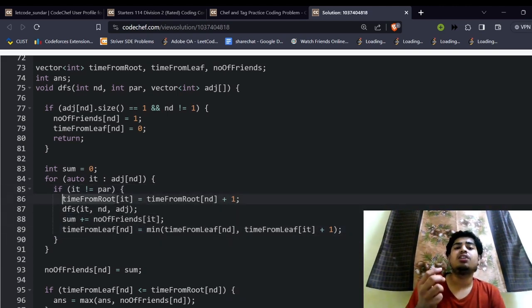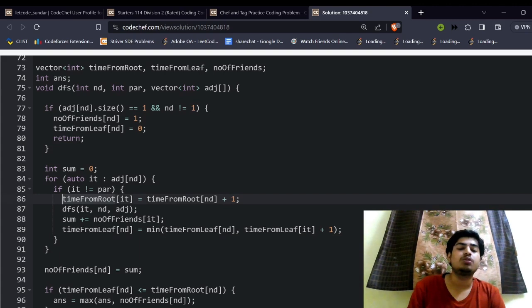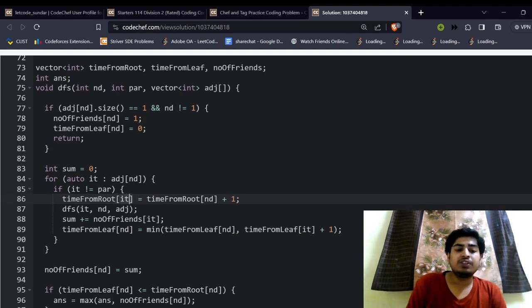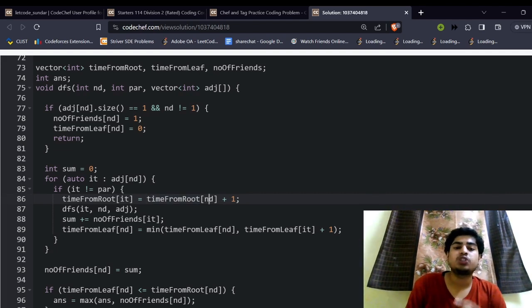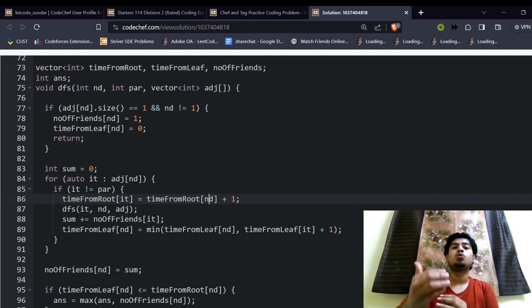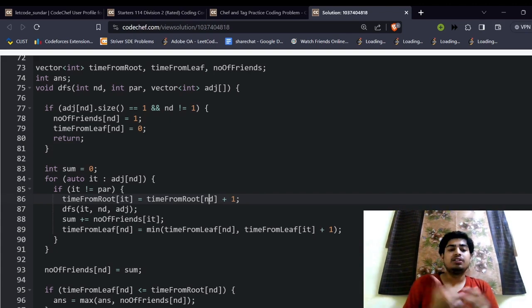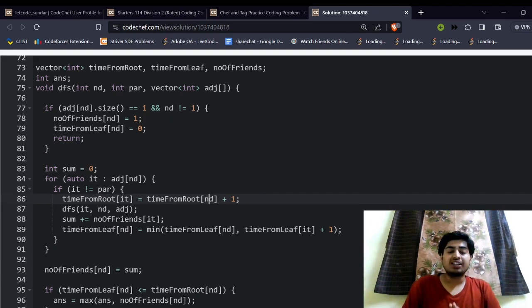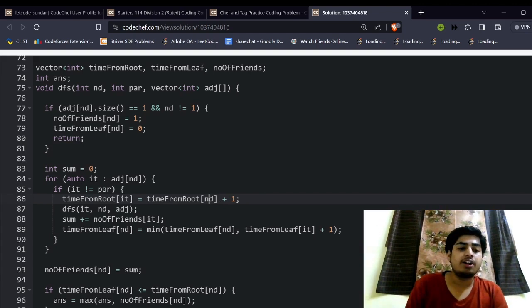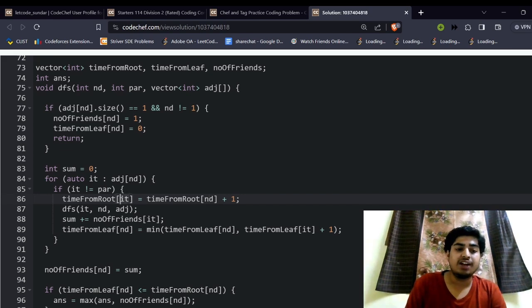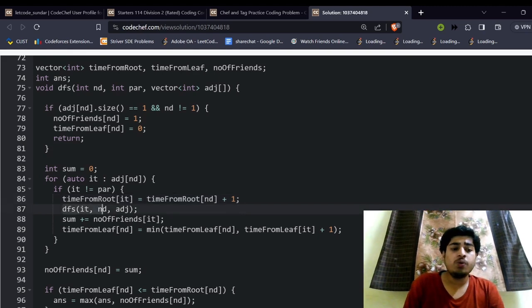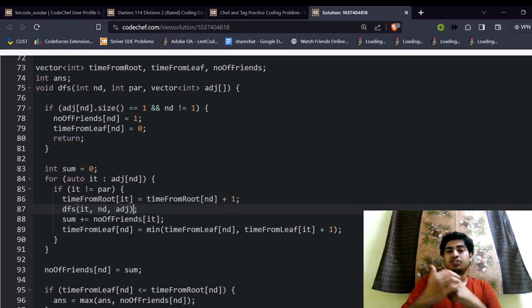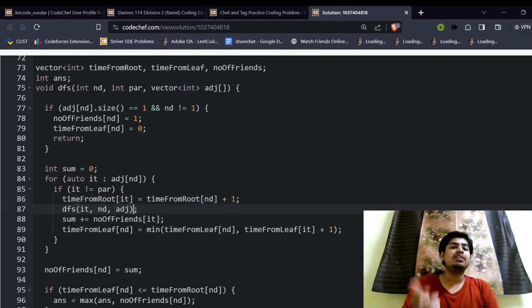So how to calculate the time from the root node or the distance from the root node? For every node, it will be the time from the root node of its parent plus one. So if the parent can be reached in 2 seconds, the child node or the adjacent node can be reached in 3 seconds. Right. So time from root of the adjacent node will be time from root of parent plus one. Now, at first, I'll be trying to calculate the answer for the child nodes, and then I'll come to the parent and update them.